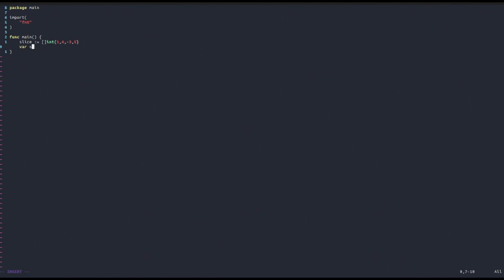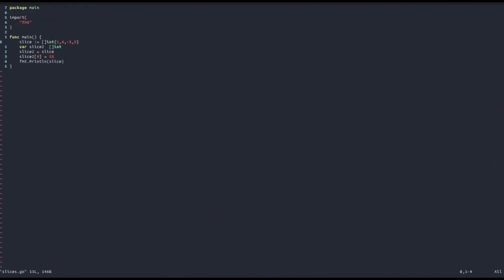So let's create another slice variable, a slice of integers, and let's call it slice 2, and then set slice 2 equal to slice. Now let's try to change slice 2 at an index, for example, set the first element to 55. Now let's try to print out slice, the original variable. Let's see what we have. As you can see, we also modified the initial value.